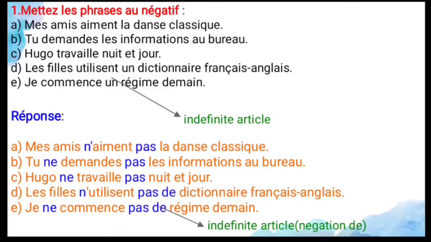And next, the fifth one, je commence un régime demain. So I start a diet tomorrow. So here also there is an indefinite article. For the indefinite article you have to change it to de only. So je ne commence pas de régime demain. So I do not start a diet tomorrow. So in the negation, you have to change the indefinite article to de.